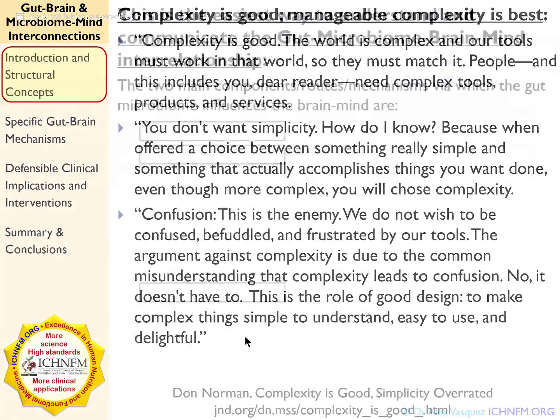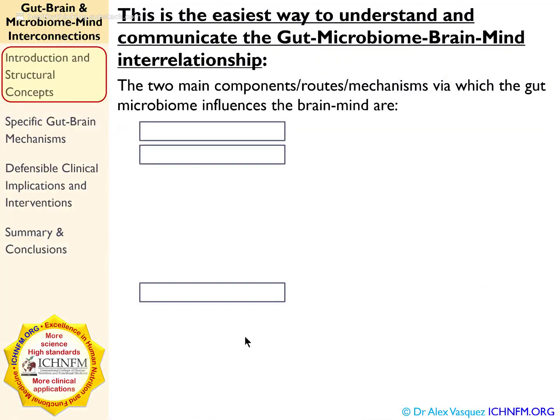So a lot of these early slides in the presentation set the conceptual framework for that conversation. And here's where we start to get into some action about how to understand and explain and therefore treat these components of the gut-brain connection.